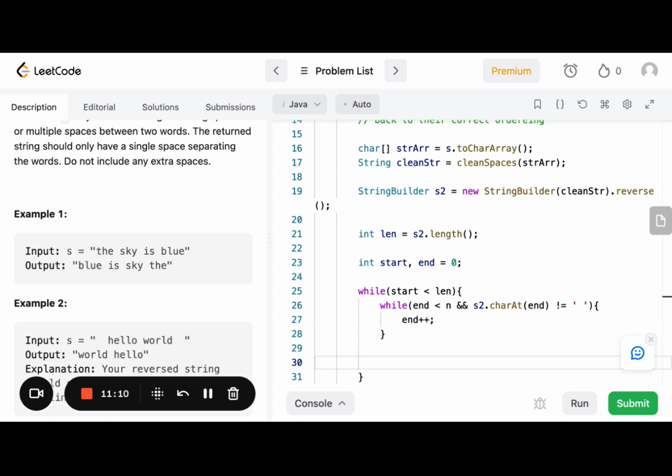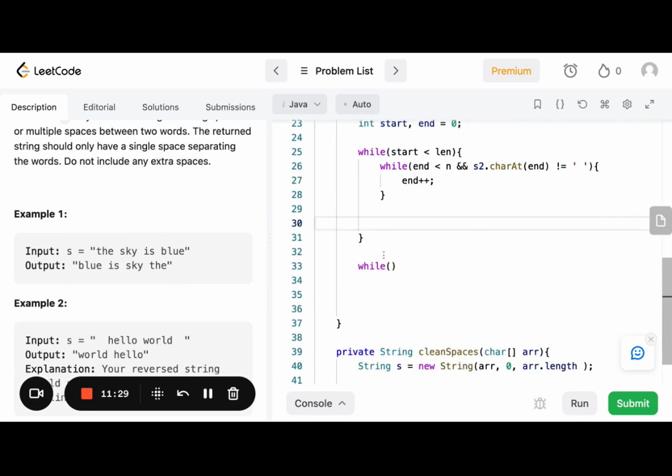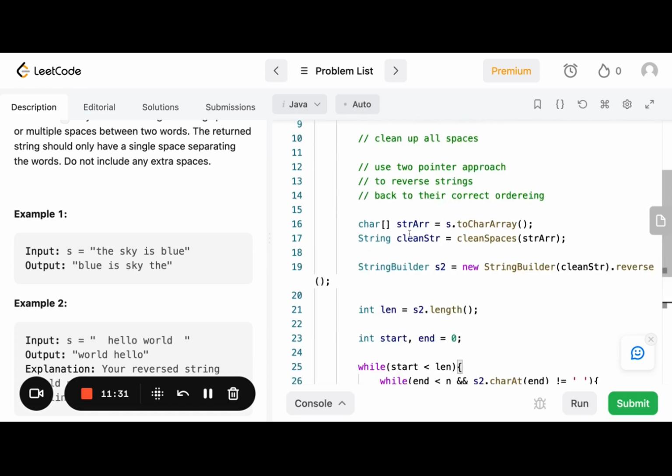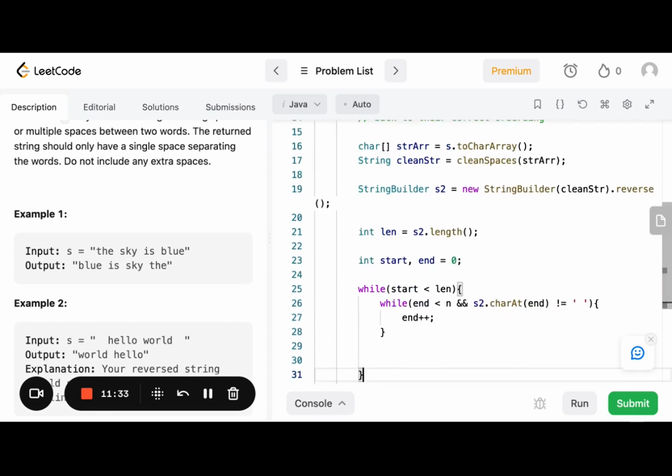Well, once we hit a space, we know that the end pointer has reached the end of a word, and the start pointer is at the beginning of that word, right? So we'd have something from like 0 to 5, and we'd want to reverse that. So instead of EHT, we'd have THE. So let's create a helper method to help us reverse those characters in place.